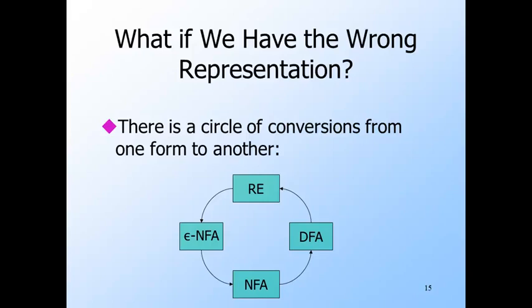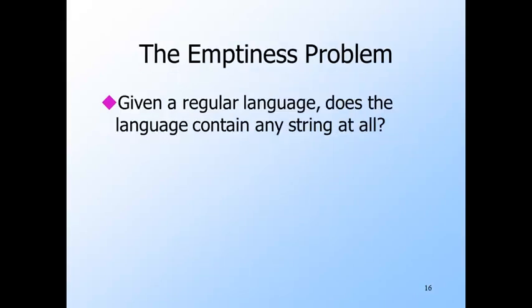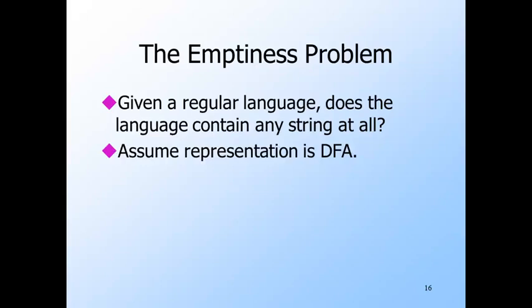Generally, proofs of closure or decision properties require either a DFA or a regular expression, by the way. The emptiness problem is, given a representation for a regular language, does its language contain any string at all? Okay, we're going to assume the language is represented by a DFA. Obviously, if it is given by some other representation, then convert it to a DFA.